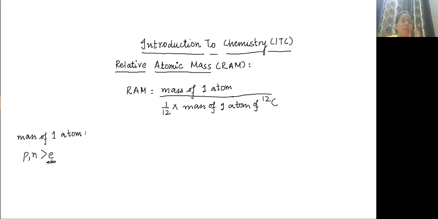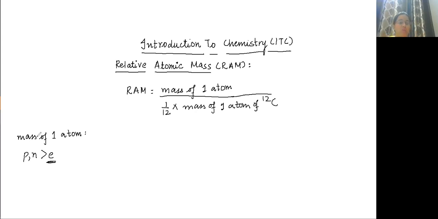When I talk about mass number, which quantity are we including? Mass number gives you idea about mass. So mass of an atom means that atom consists of proton, neutron, and electron, but electron mass is very negligible in comparison to proton and neutron.